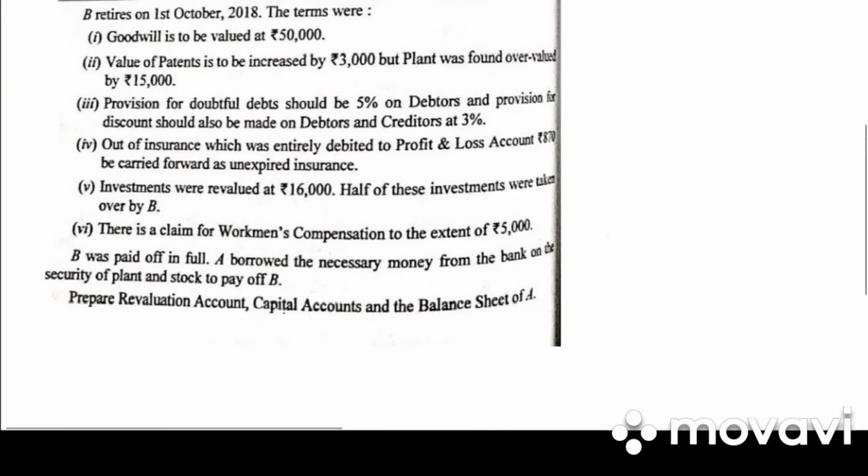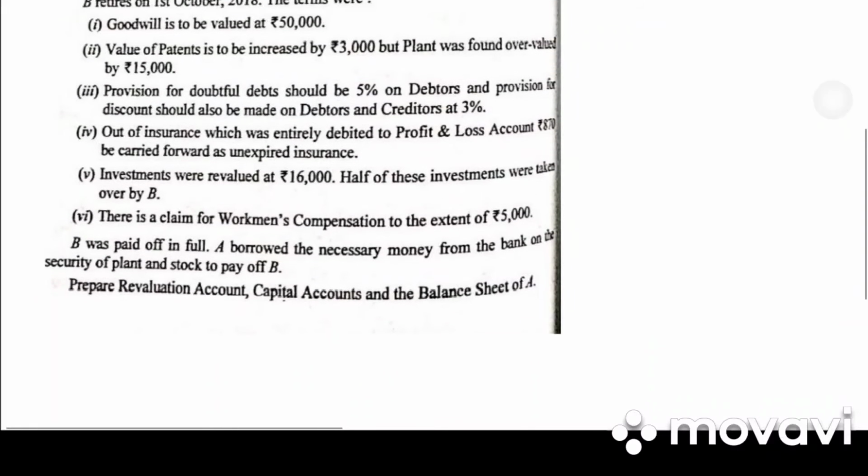So in this problem there are only two partners, that is A and B, and B has retired. So we need to prepare revaluation account, partners' capital account and balance sheet. Before that we need to calculate goodwill. Calculation of goodwill.